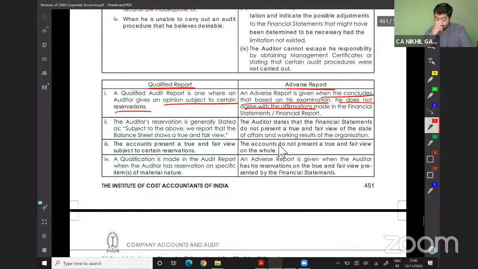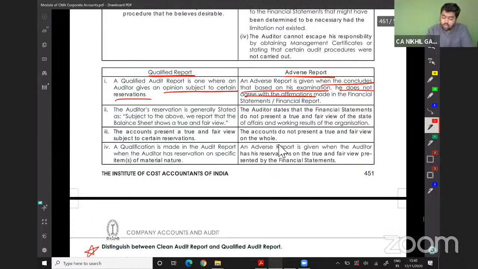The auditor's reservation is generally stated by "subject to the above." The auditor states that the financial statement does not represent a true and fair view of the state of affairs and working results of the organization. In a qualified report, the accounts present a true and fair view, subject to certain reservations. In an adverse report, the accounts do not represent a true and fair view as a whole.